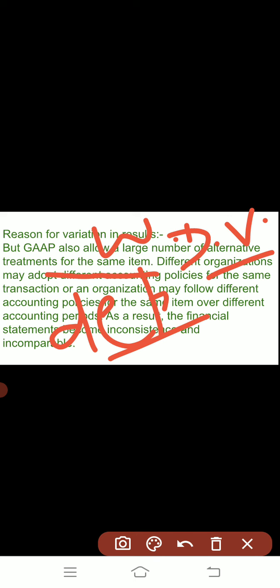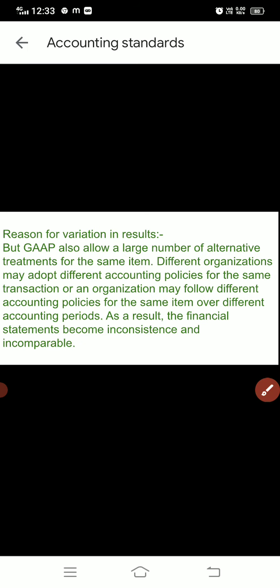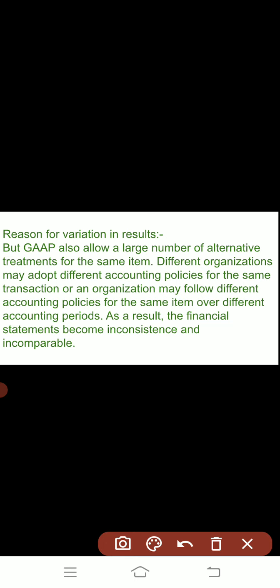And if there is variation in the adoption of method, then there will be variation in the amount of depreciation also. So this variation was due to the alternatives which were provided by the GAAP for the same item.